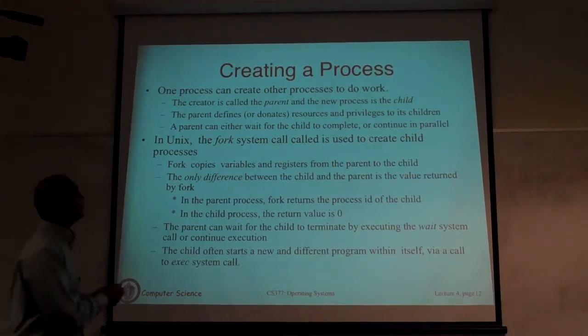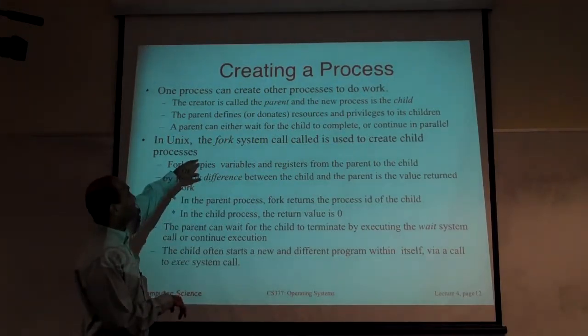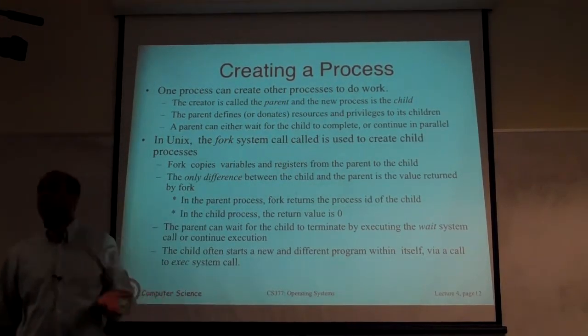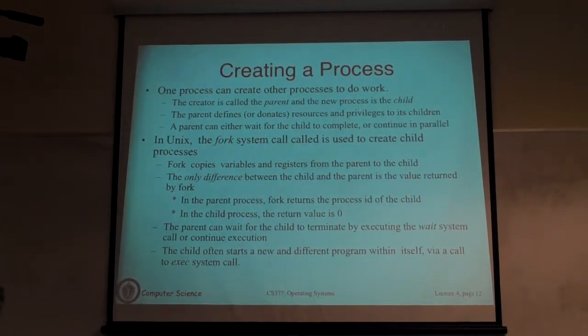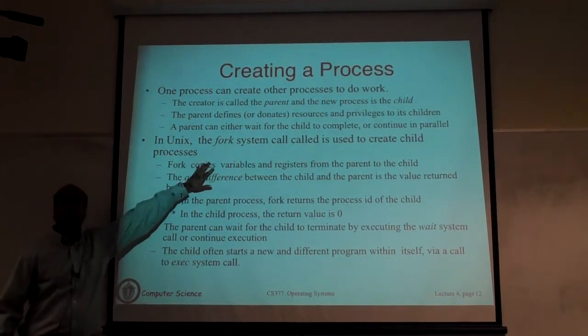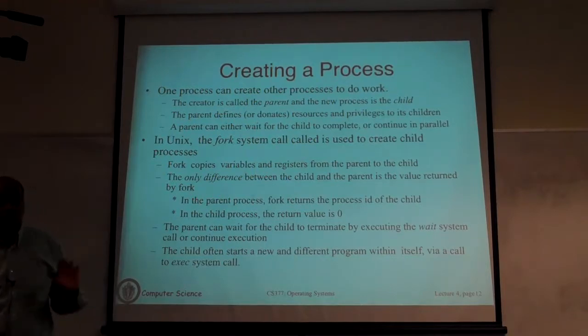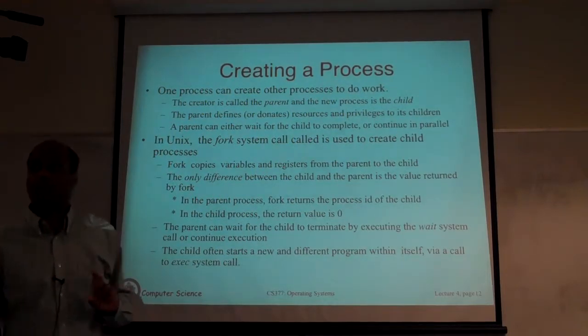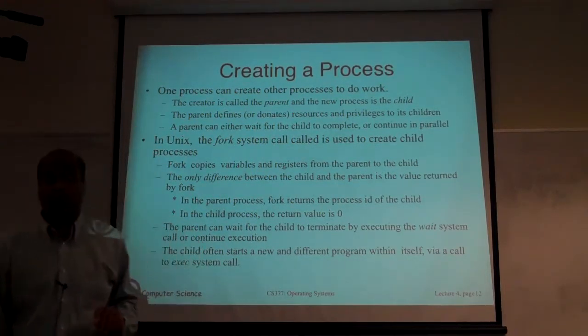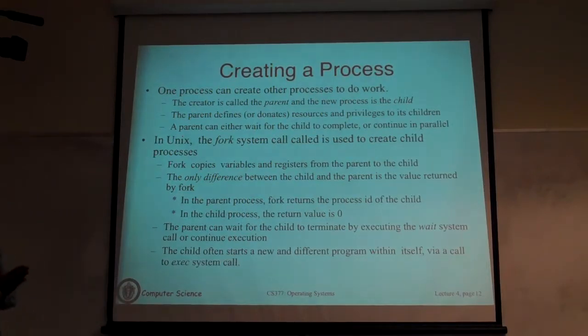The way this works is a parent process will decide to create a new process by calling a special system call. It tells the OS, I want to create a new process. That's going to be my child. If I'm the parent process, it will be called my child process. The system call on Unix is called fork. On Windows, it's called the create process system call. We just talk about fork here, and it's equivalent in concept.